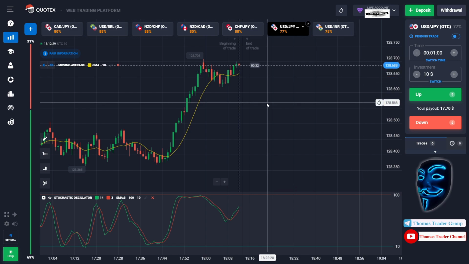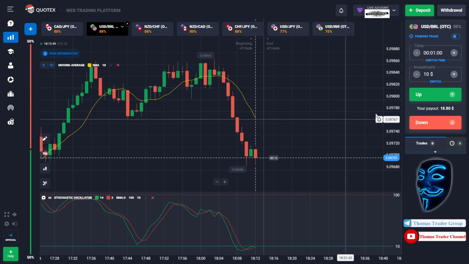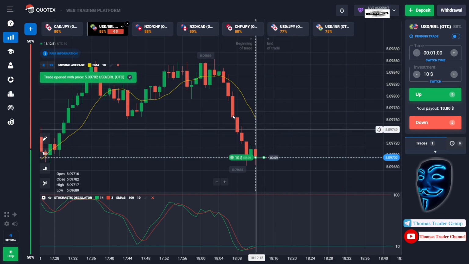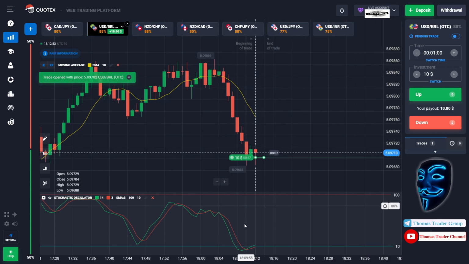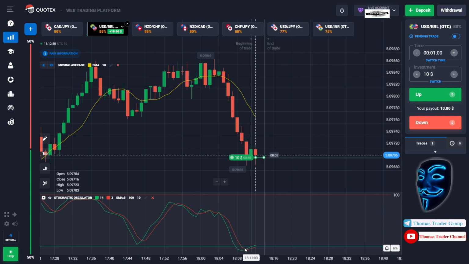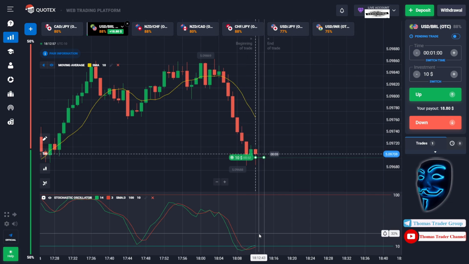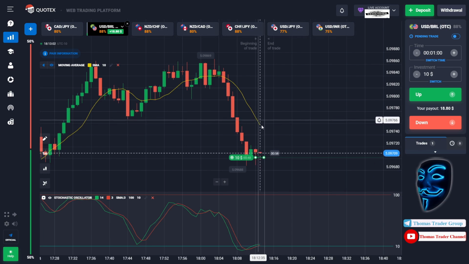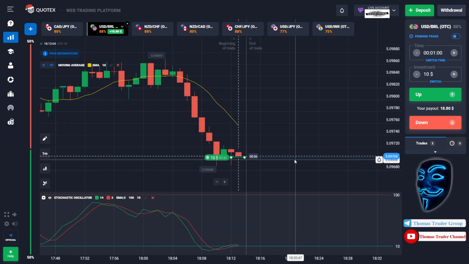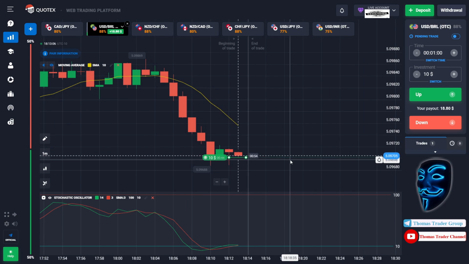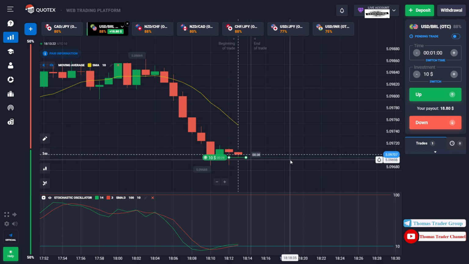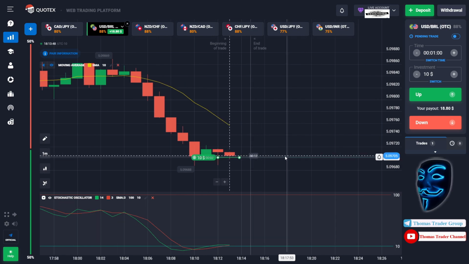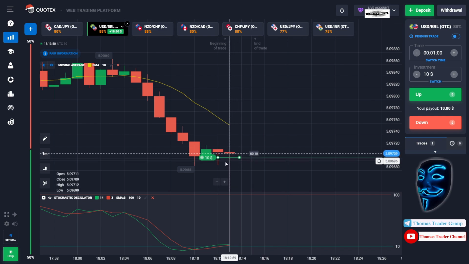Let's find the market. Over here we can open buy for 1 minute. As you can see, the market is going bearish and the market has already touched the oversold area over here. When the market touches the oversold area, it will make a rebound and make the correction into the moving average line before it continues the bearish trend. Let's prove it and let's wait till the end of our trade. 1 second left and we made a right prediction over here.